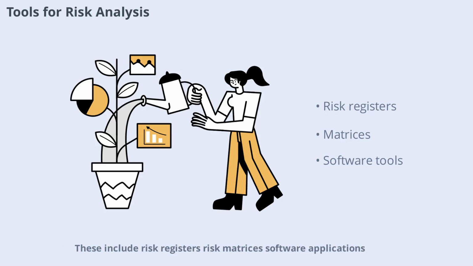There are many tools available to help with risk analysis and ranking. These include risk registers, risk matrices, software applications, and even simple spreadsheets. The right tool depends on the complexity of your situation and the resources available. Using the right tools can streamline your risk management process and improve the accuracy of your analysis.